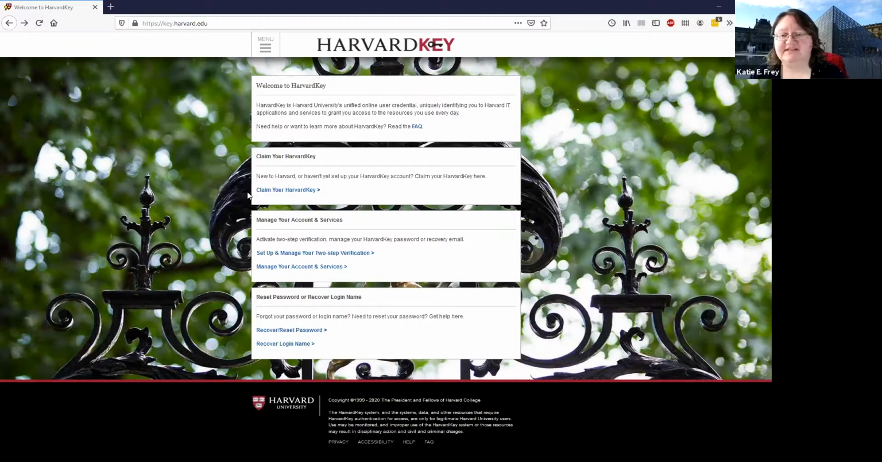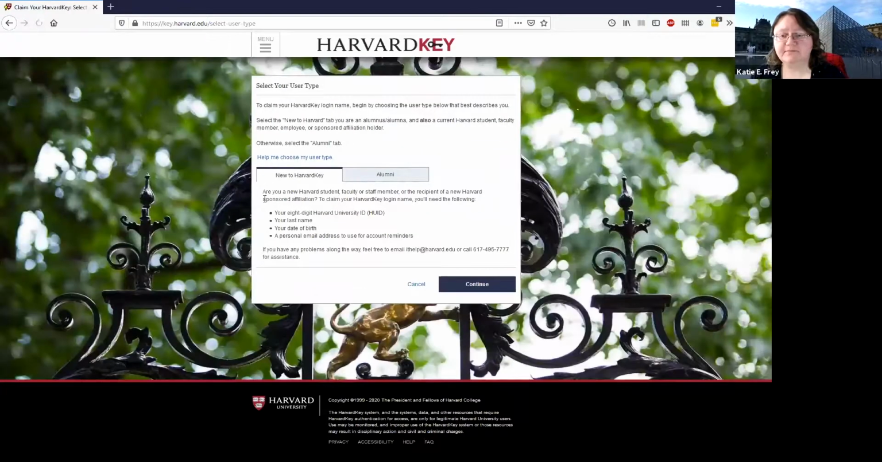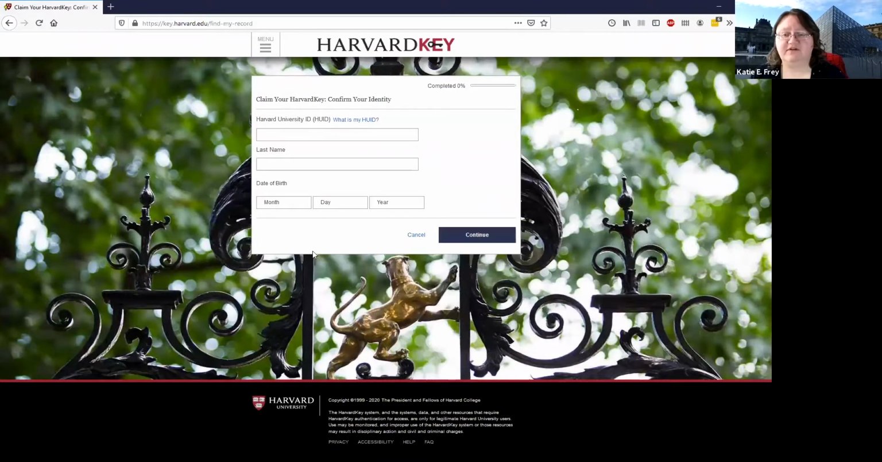In the middle, there's this link that says Claim Your Harvard Key. You can go ahead and click on that. You're new to Harvard Key most likely, so go ahead and click Continue. And then you want to fill in your information here. You'll need your Harvard University ID number, your last name, and your date of birth. And then once you fill that in, you just continue and follow the instructions to get your Harvard key set up. This is going to be really important in order to access any other information that's available through the Harvard Library online.